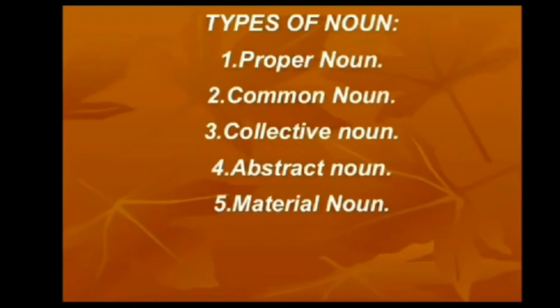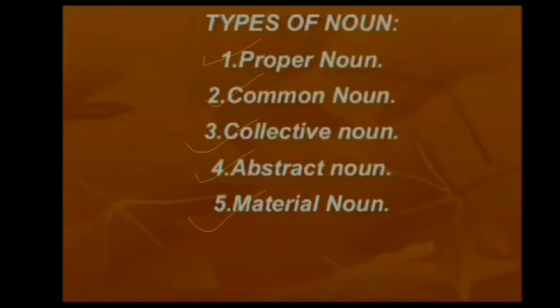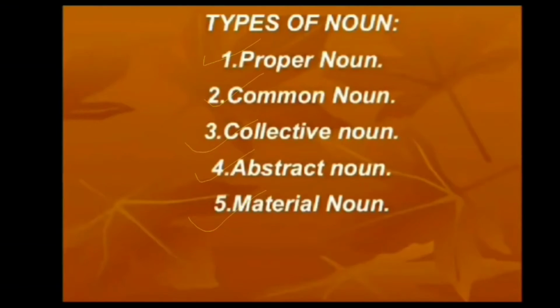In this chapter, we are going to study types of noun. There are 5 main types of noun. Number first, proper noun. Second, common noun. Third, collective noun. Fourth, abstract noun. Fifth, material noun. Let's study each type in detail.